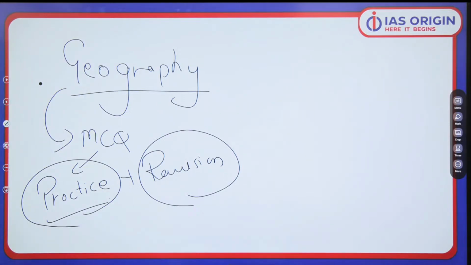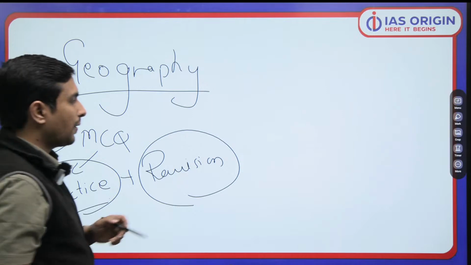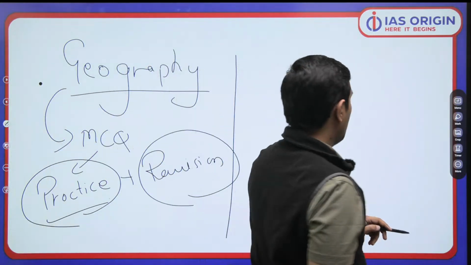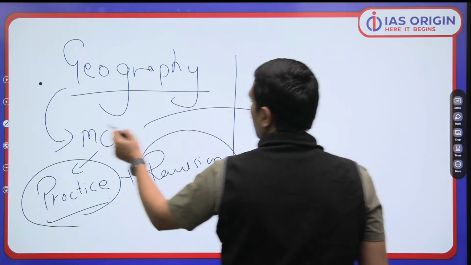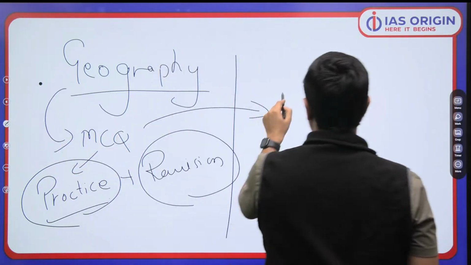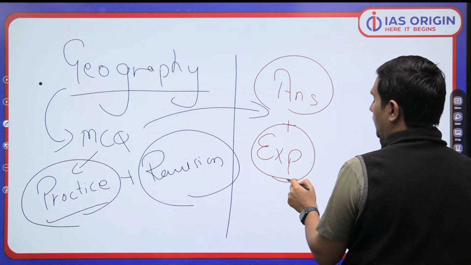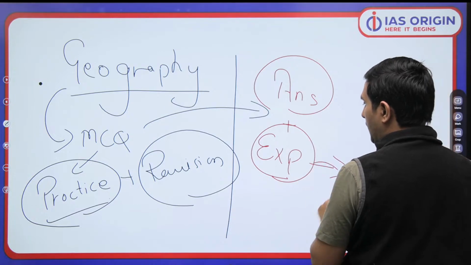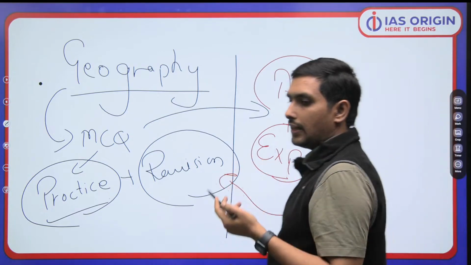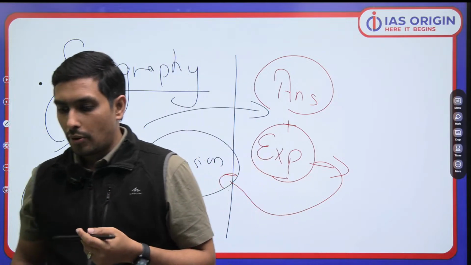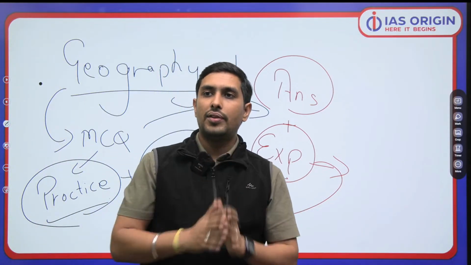So you are supposed to do both the things together, and that is what the focus is, that is what the idea is over here, as you all can understand. So this is what we are precisely doing. Is that clear? So it's a very important session, no doubt about it, and we'll be doing a few MCQs. When you practice a few MCQs, how do you revise? Basically, when you see the answer, and with answer we give you proper explanation, and that explanation is going to help you in the revision part. So you practice a MCQ and then you are supposed to do the proper revision. So it goes hand in hand. That is one thing you got to understand.